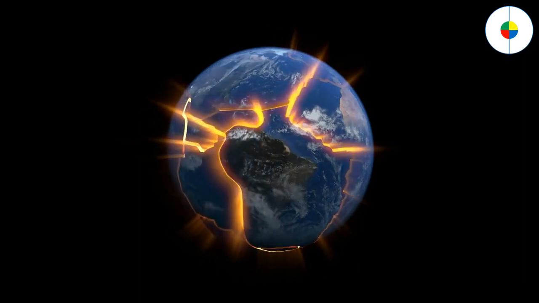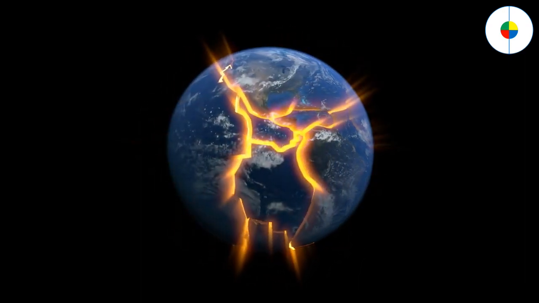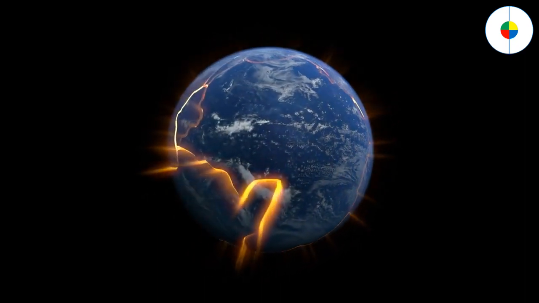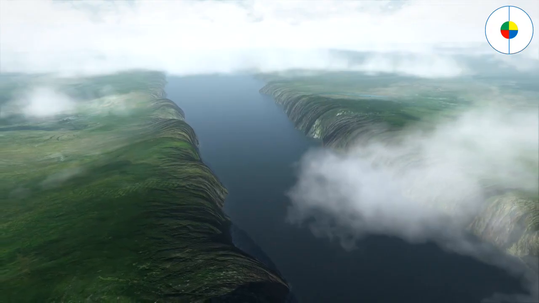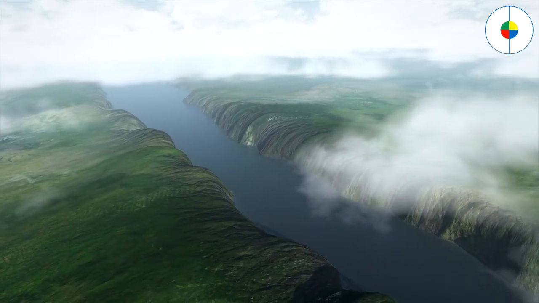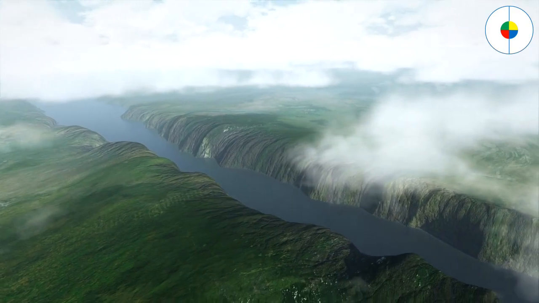The theory of continental drift. The Earth's crust and the rigid layer of the mantle are together broken into large parts called tectonic plates. These plates move around on top of a plastic-like layer of the mantle. When plates collide or slide past each other, it can cause earthquakes and tsunamis.